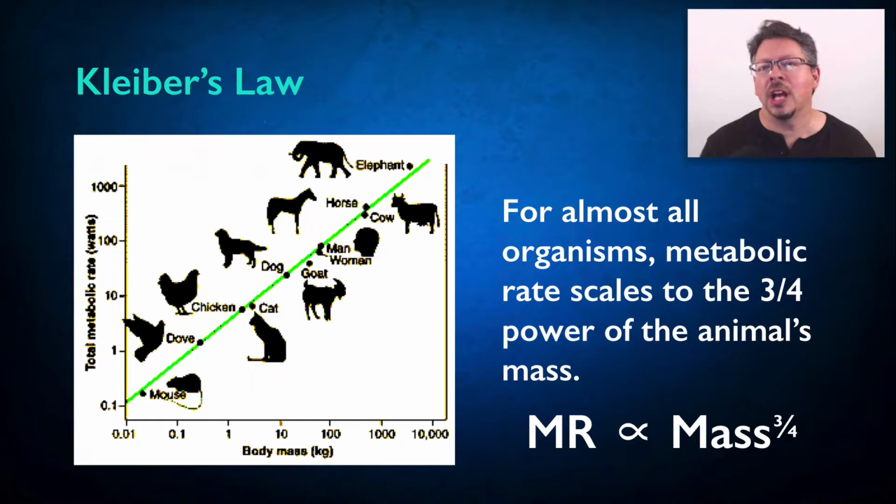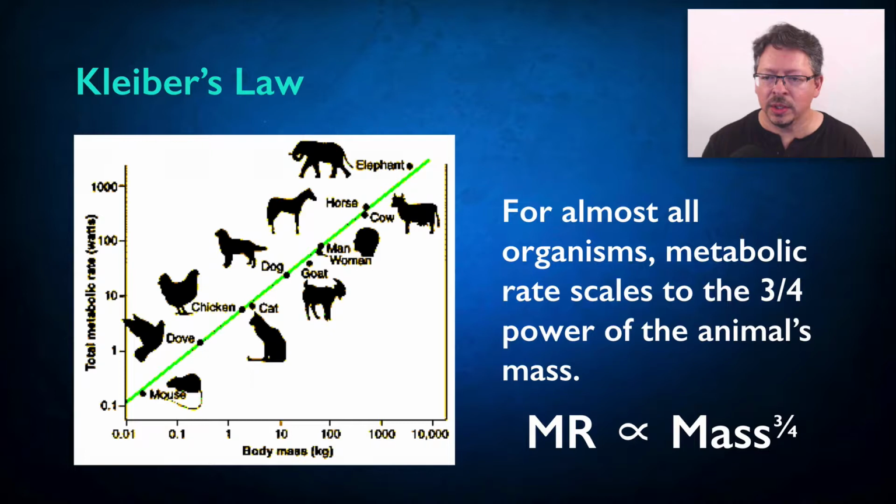If an elephant is 1,000 times more massive than a mouse, say, then if it used 1,000 times as much energy per unit of time as a mouse, then we'd say that metabolic rate scales linearly with mass. Kleiber found that this relation doesn't scale linearly. As mass goes up, metabolic rate goes up, but it goes up less and less the larger the organism becomes. So organisms seem to become more efficient at using energy the larger they get. And he found that metabolic rate scales with mass in a very particular way. Metabolic rate is proportional to the mass of the organism raised to the power of 3/4.